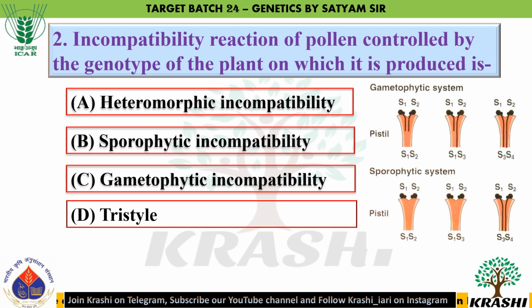Question number 2. Incompatibility reaction of pollen controlled by the genotype of the plant on which it is produced is. The correct answer is option B, sporophytic incompatibility. Sporophytic system is determined by the genotype of the plant, whereas the gametophytic system is determined by the genotype of the pollen. If we talk about heteromorphic incompatibility, it depends on the different morphology of stamen and style.